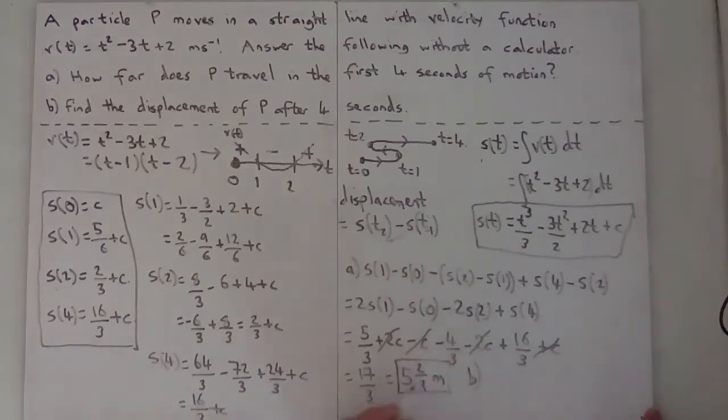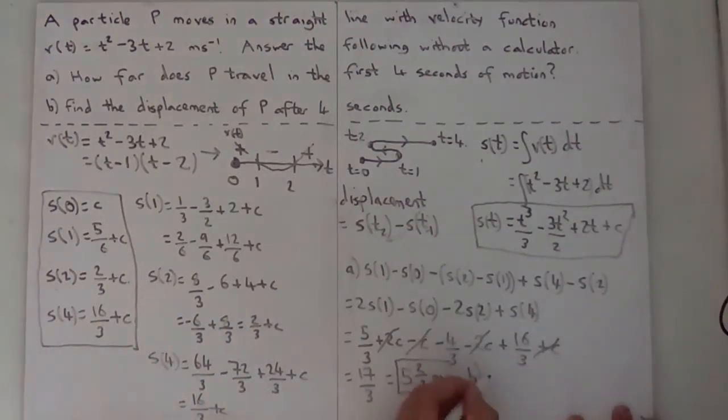So for part B, it should be a lot easier. It's just asking us the displacement after 4 seconds. So it's basically asking, in those first 4 seconds, what's the overall change in position? This displacement just means how far has the position changed. It doesn't matter that it's doing this and doing this and doing this. It's just saying where did you start and where did you end? What's the difference between those 2 points? And it's only motion along one line. So it's literally final position minus starting position.